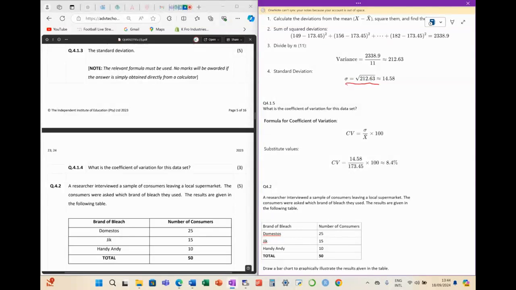Can you see? This inside, under the square root, is your variance, isn't it? Can you see that? And then here we just take the square root of this.